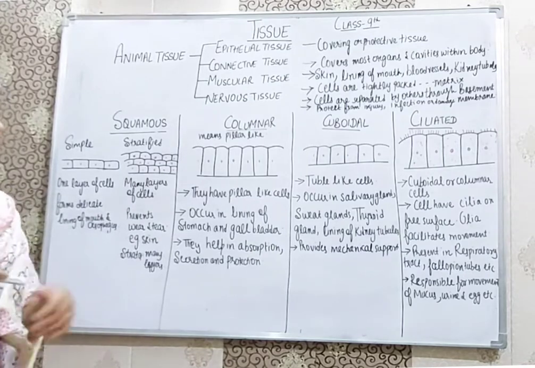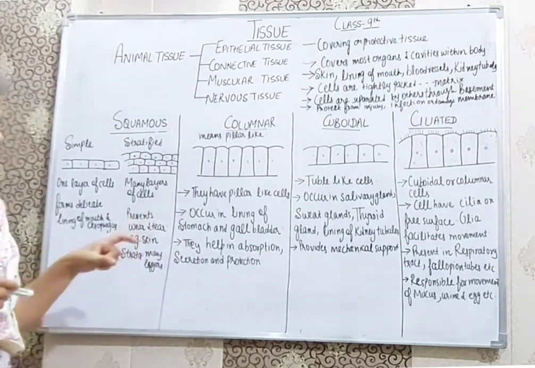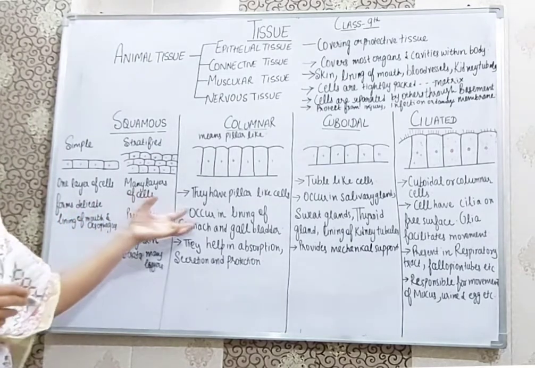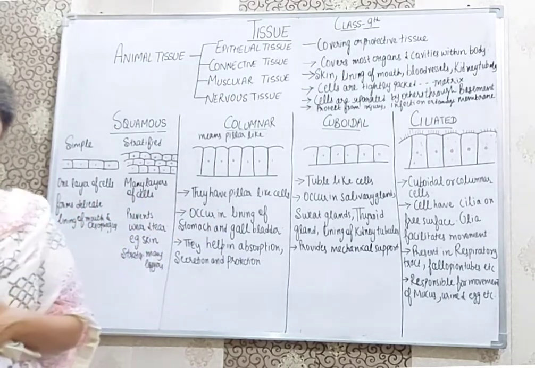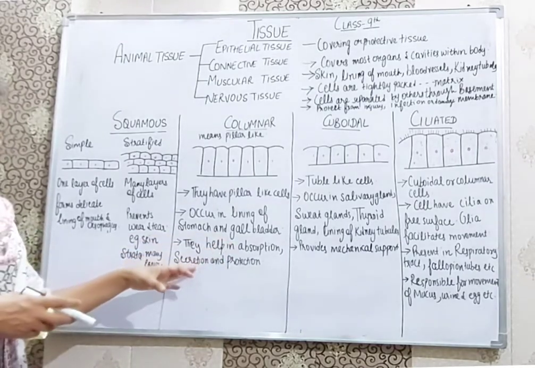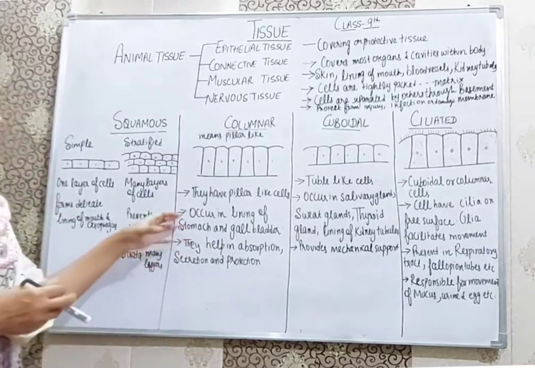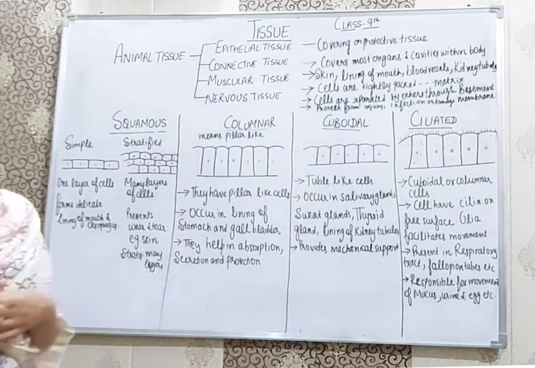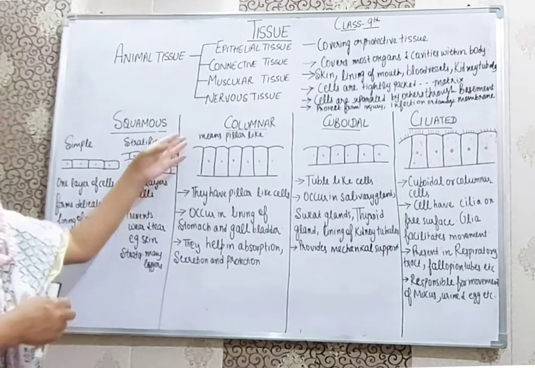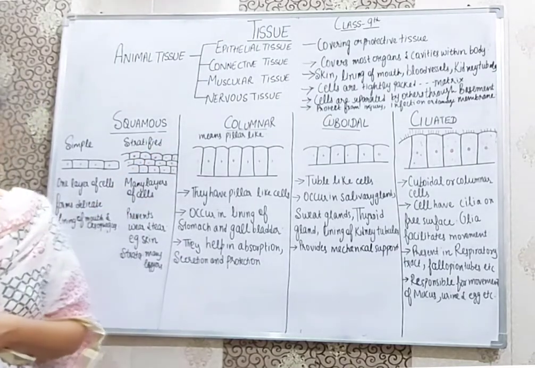There they help in absorption, secretion and protection.